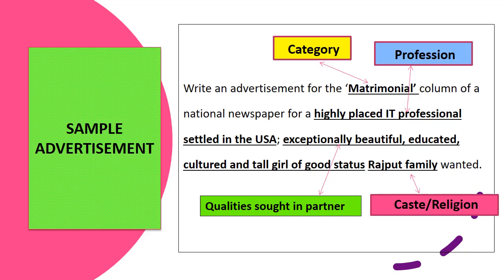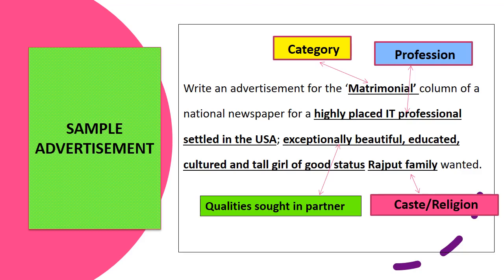Now students, let us see what is given in the question. Write an advertisement for the matrimonial column. So here the category is given. We are writing under the category matrimonial of a national newspaper for a highly placed IT professional settled in the USA. So profession of the boy is given and the boy is settled in the USA.